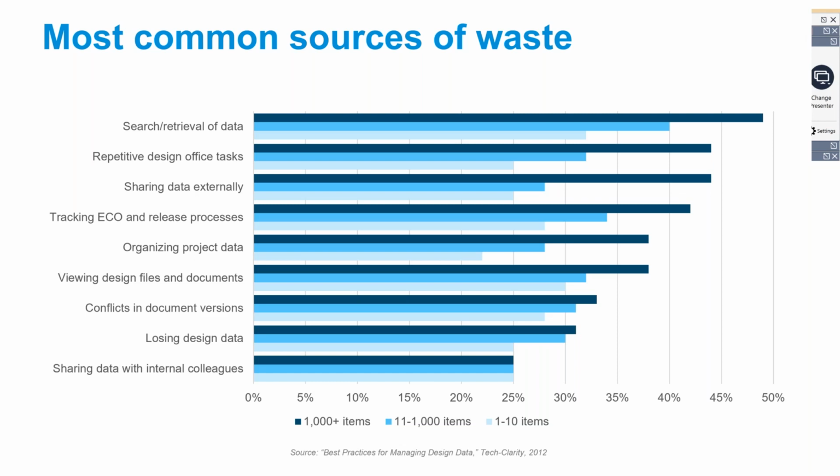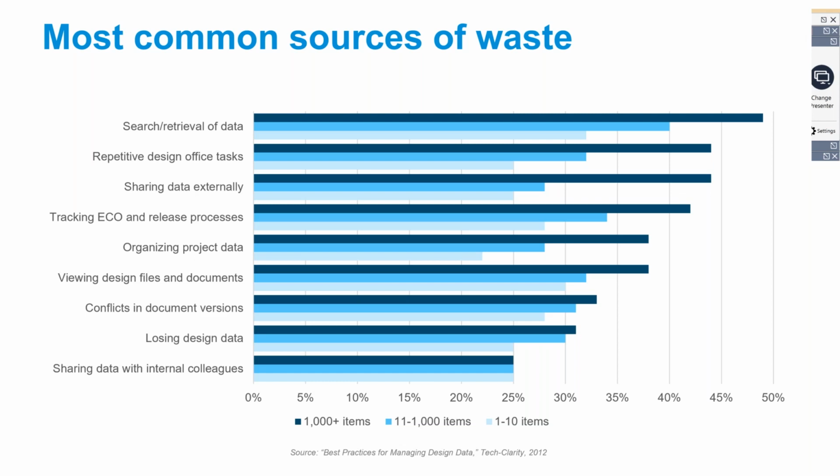And how do I share data externally? Is it by means of mail and FTP where I don't have control? I don't know whether they have accessed the data, or sending them a physical hard copy and other things. So tracking the data that is being consumed by the external stakeholders becomes very, very difficult.